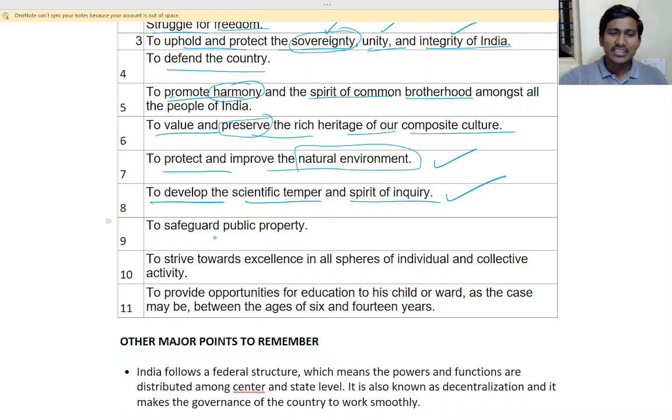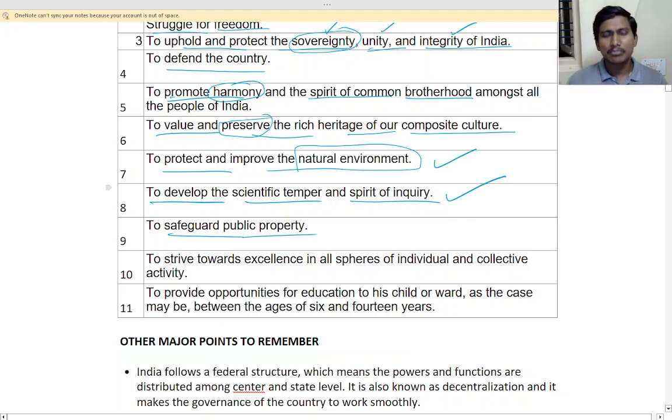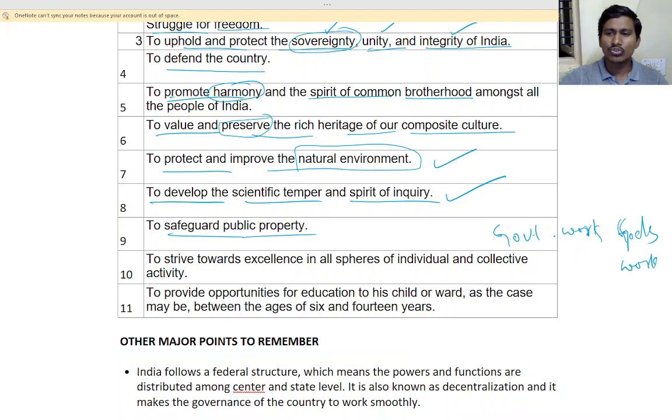So next is safeguard public property. That is, government property is public property, isn't it? Yes, they say government work is God's work. Because government is, whatever we pay the tax, it is built with that, right? So this is to be used by all the people.